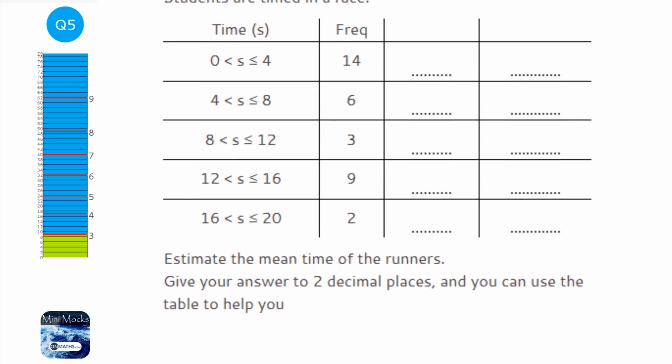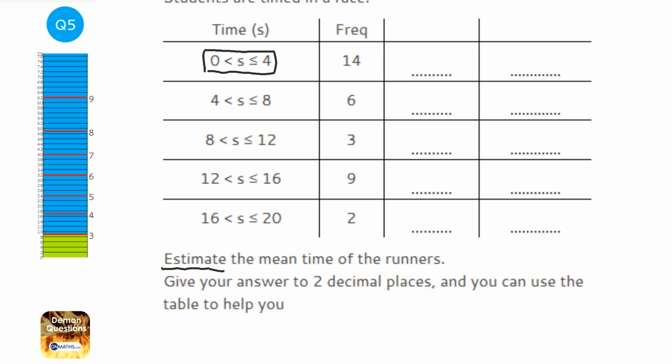Now a lot of people look at the word estimate and think, oh, let's just take a guess at it. The reason we're estimating is because of the first step that we have to do to answer this question. It doesn't mean that you just have a quick punt and guess at it. With this question you won't be able to guess it correctly, or it'd be very, very unlikely. So we approach this the same as if it wasn't a group. However, we do have a group, so we've got to do a step first.